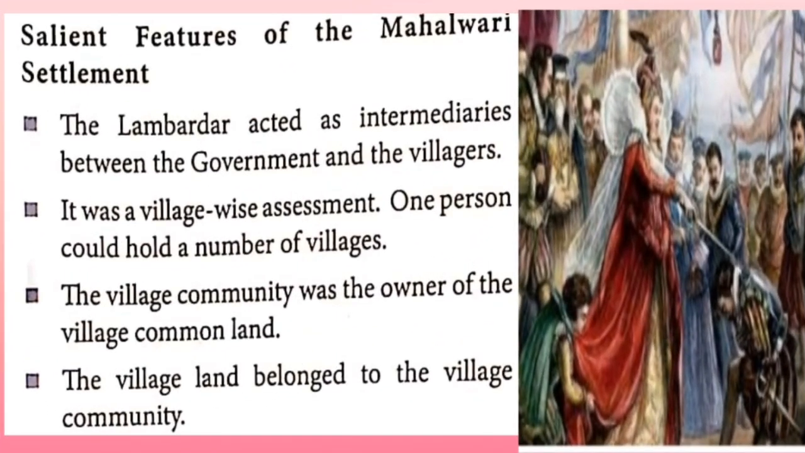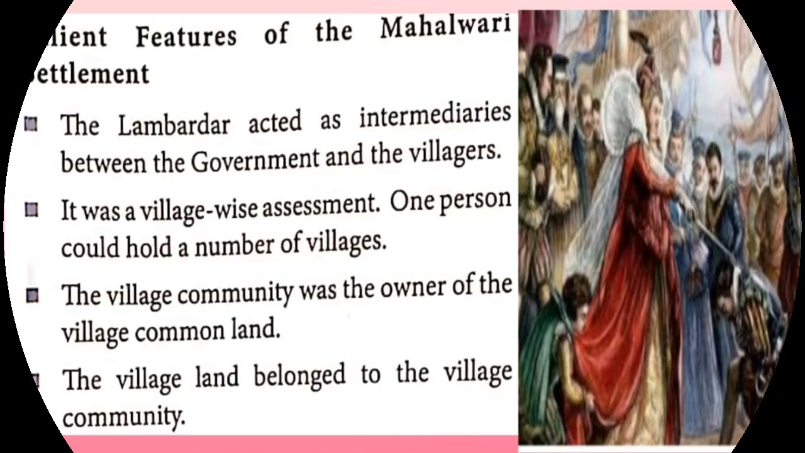Salient features of this Mahalwari settlement. The lambadar, that is the headman, acted as an intermediary between the government and the villagers. It was a village-wise assessment. One person could hold a number of villages. The village community was the owner of the village common land. The village land belonged to the village community.